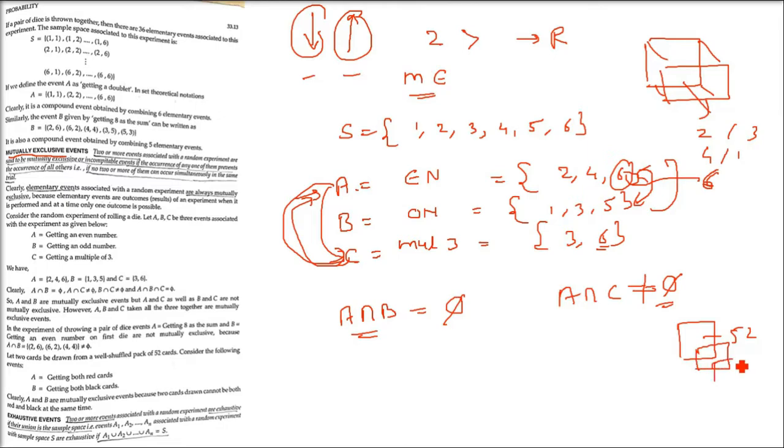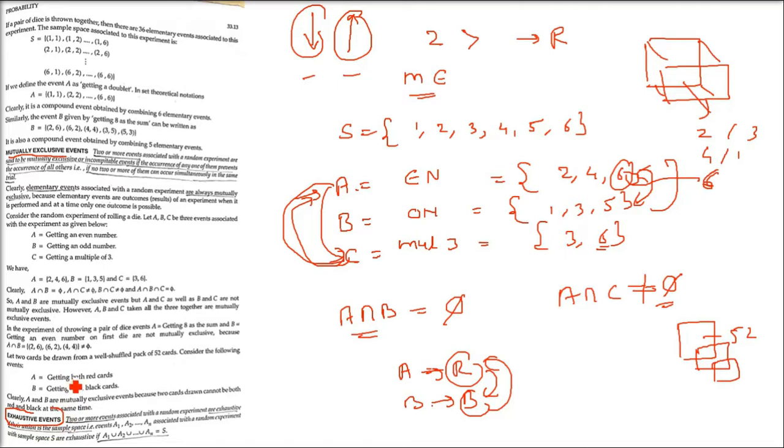For example, we are playing cards. You know, in a card, either it will be a red card or a black card. So if I take an event A as getting a red card and B as getting a black card, or even if you take only one card, when you get a red card, it will not be a black card. Black card, it will not be a red card.